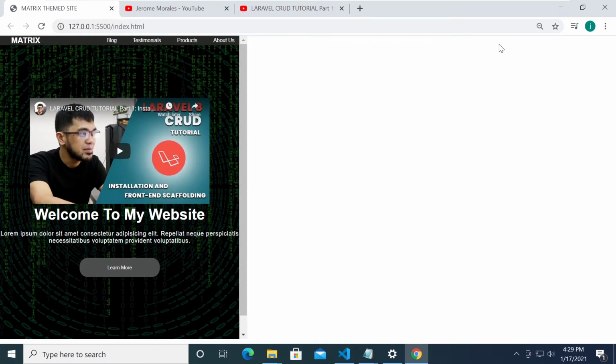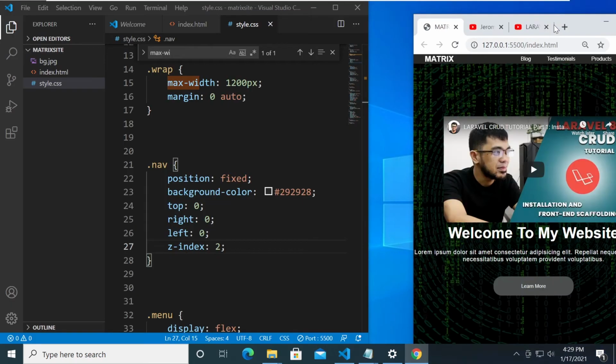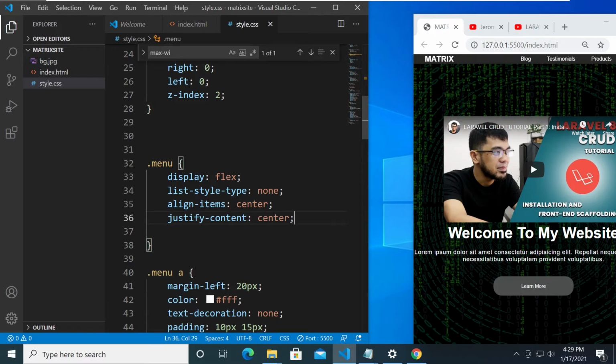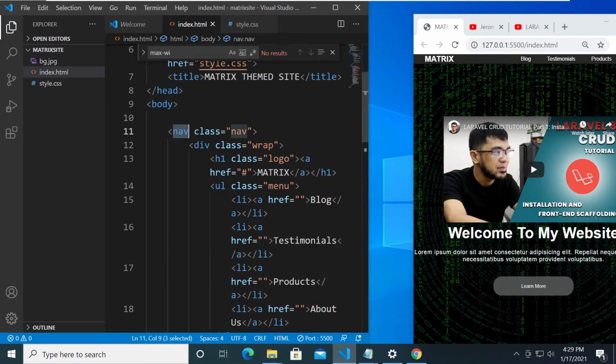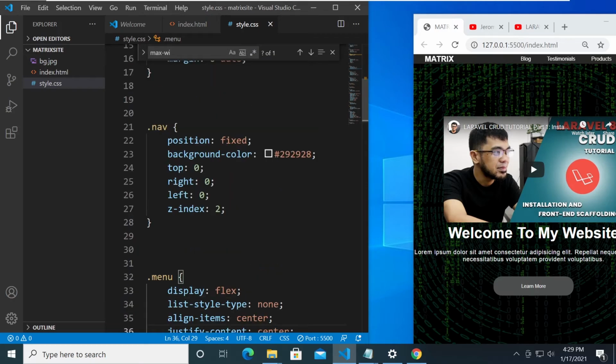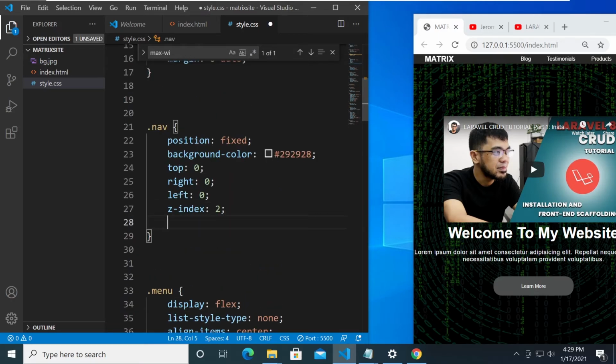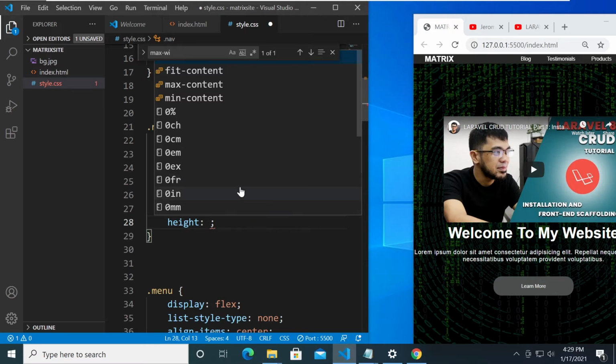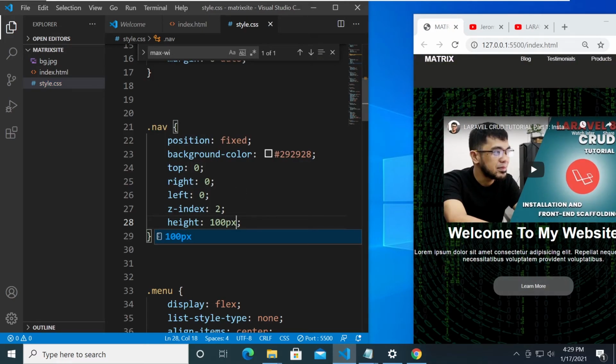And we're going to be fixing the margin. I think that is going to be the menu, and for the menu we're going to set a padding or a margin. Let's see, it's going to be maybe the nav. Let's set a height of 100 pixels.